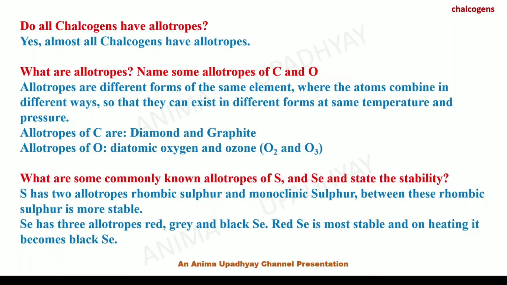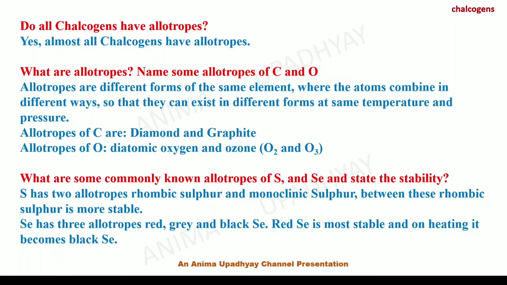What are some commonly known allotropes of sulfur and selenium, and also state their stability? Sulfur has two allotropes, rhombic sulfur and monoclinic sulfur. Between these, rhombic sulfur is more stable. Selenium has three allotropes, red, grey and black selenium.